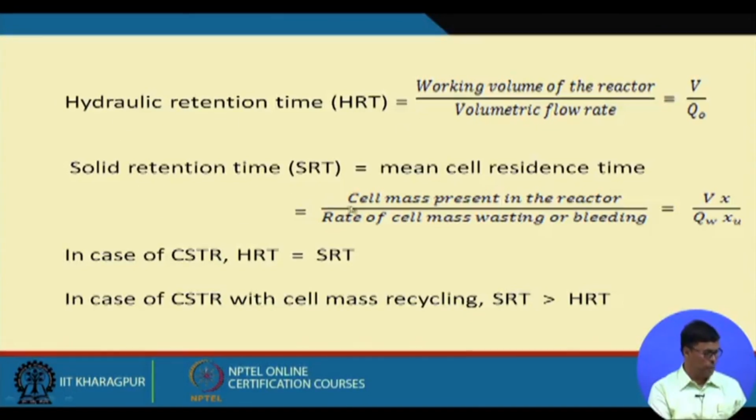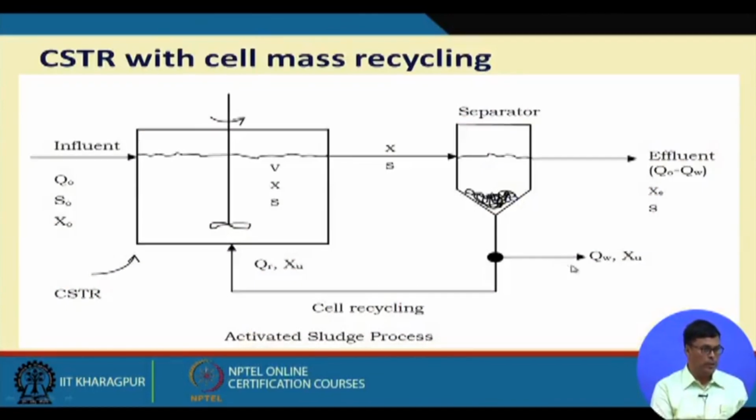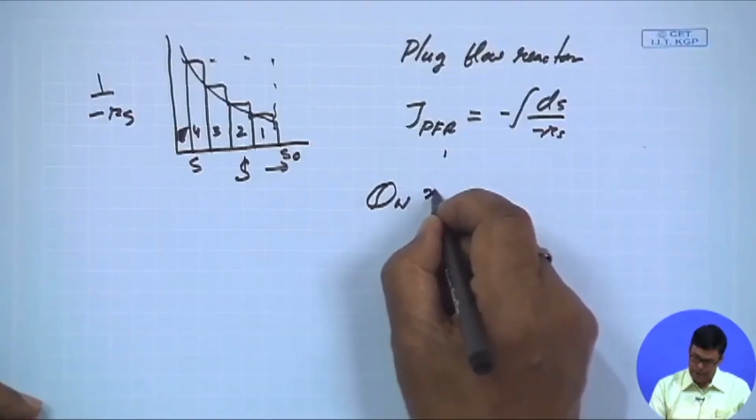So what is the solid retention time? Here, the cell mass that is going out of the system is not coming back to the system. So for actual cell mass loss from the system, we assume this Xe is negligible. This is the rate of flow of sludge that is going out of the reactor, and this is the concentration of sludge. So you know that QW into XU.